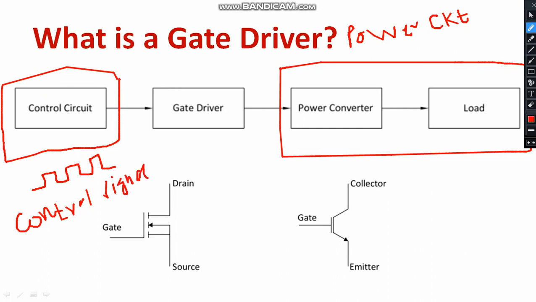There is a gate driver circuit. What is the duty of the gate driver circuit? The first duty is that it isolates the power circuit and the control circuit. Another thing is that the signal generated from the control circuit is not good enough to drive the switch available in the power converter. So the gate driver produces a signal that is capable of driving the switch available in the power converter.